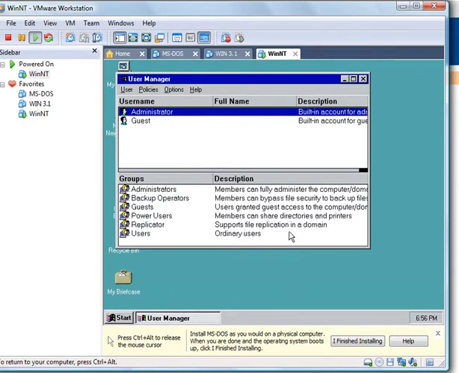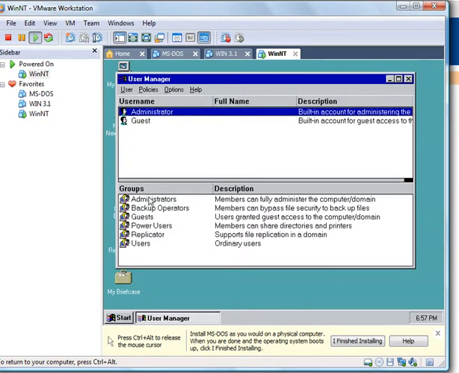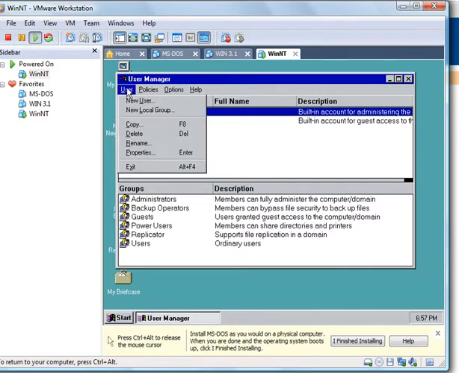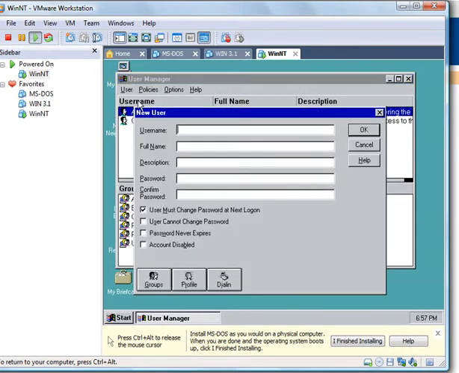Opens up this dialog box that allows you to do all the things we were just talking about. And here's the actual permissions right here. What they can do. So when you set up a user, if they're a backup operator, this is the stuff they're allowed to do. So to create a new user, just go to User, click New User,